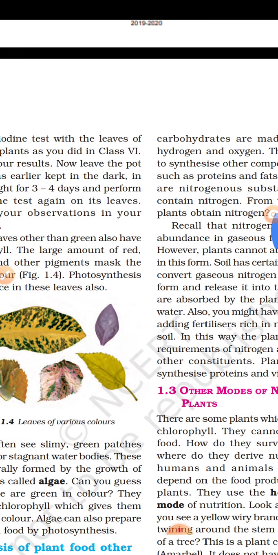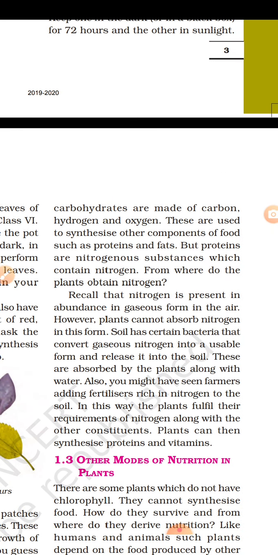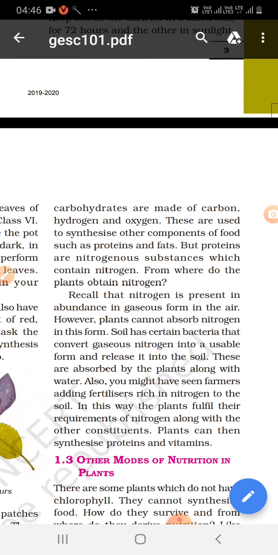So today we have discussed the autotrophic mode of nutrition. I hope all of you were able to understand. In the next lecture, we will discuss the heterotrophic mode of nutrition.